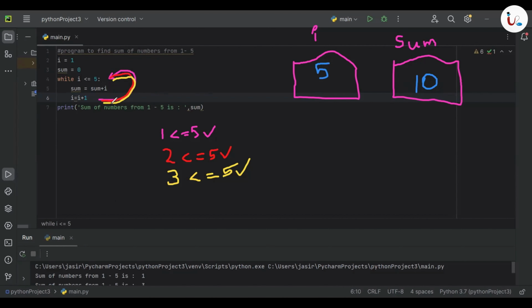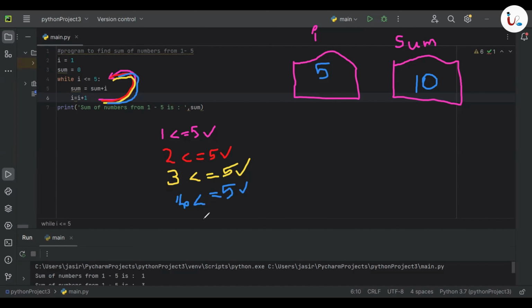Okay. Now after that, we are going to check the condition again. I forgot to write the 4 less than 5. I think, yeah, 4 less than 5. That's also true. Yeah. Now in the next execution, we are checking I less than equal to 5.